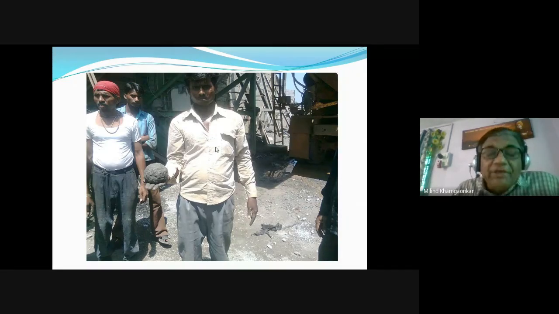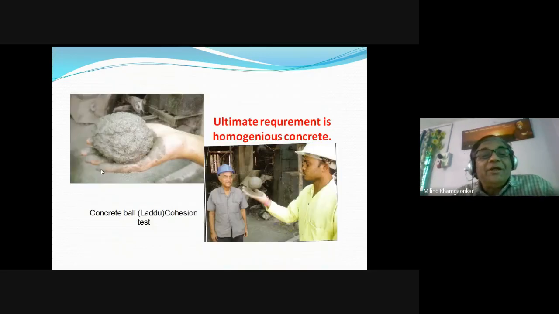And we as engineers should not shy away from preparing such a ball by our hand. हमने खुद ने शर्म ना रखते हुए कंक्रीट में हाथ डाल के जो भी बाहर में घमेले में लेके, taking some pan, we should prepare such a ball and we should see that such cohesive concrete should be made. If we throw this concrete in the air and if we catch it again, it should be intact.